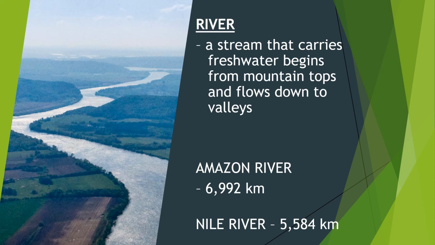Next longest is the Nile River. It can be found in Egypt. It is 5,584 kilometers. How about here in the Philippines, class? What is the longest river in the Philippines? It is the Cagayan River. It is 505 kilometers. Okay, that's our longest river, class, here in the Philippines.